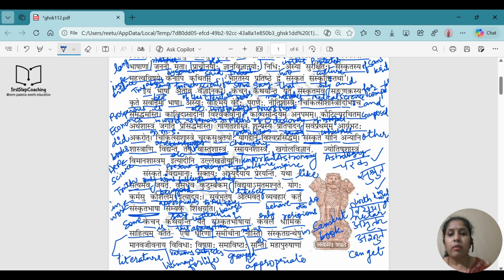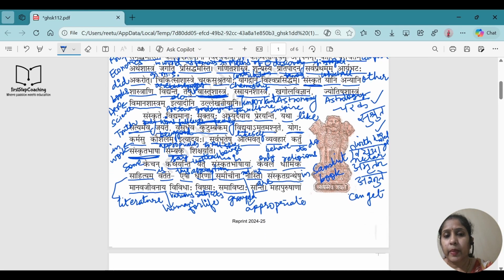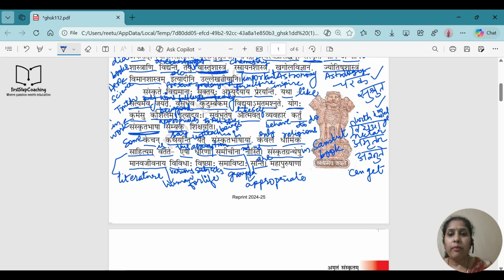Santi means are. So many subjects are grouped in Sanskrit for the human life. Understood? Next, Mahapurushanam. Mahapurush means the great people, and it is again Shashti Vibhakti Bahuvachan. So it will be of great people, of great people.